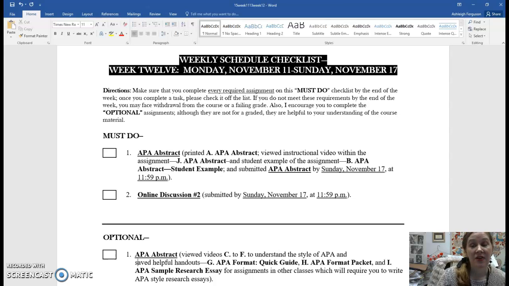Now, when you click on the online discussion, you are going to notice that the topic relates to the article that you find for your APA abstract. So that means you're going to have to complete the APA abstract first before you do the online discussion. You're probably going to notice that the topic for the APA abstract relates to you finding an article that overviews tips of how to do well in a job interview.